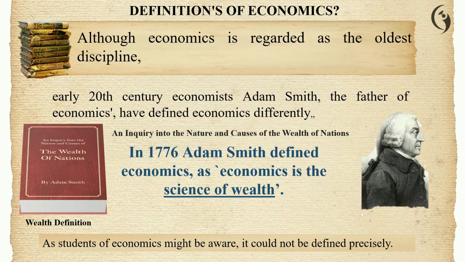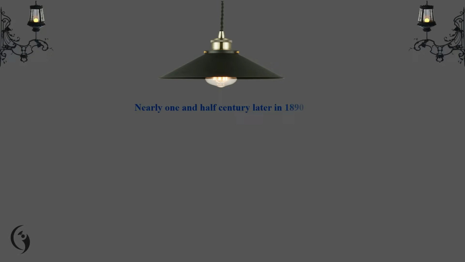There are many other definitions we can look at. Nearly half a century later, Alfred Marshall, one of the all-time great economists, defined economics with wider scope. According to him, economics is the study of mankind in the ordinary business of life.